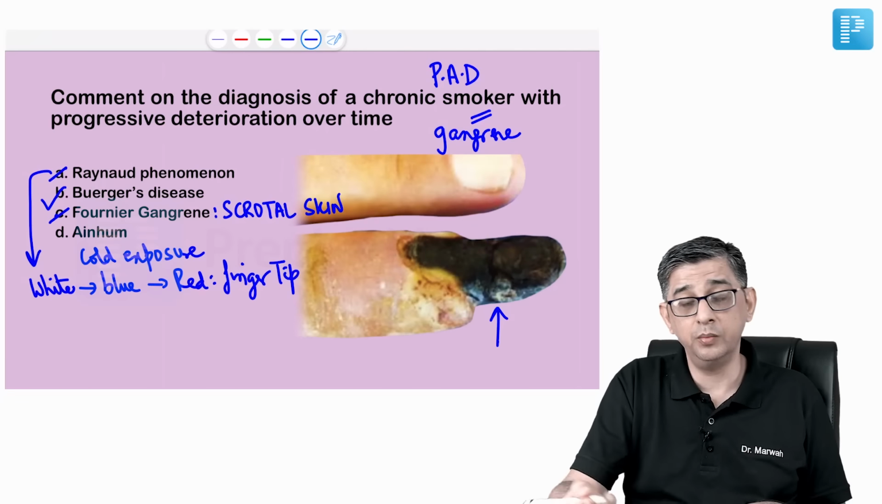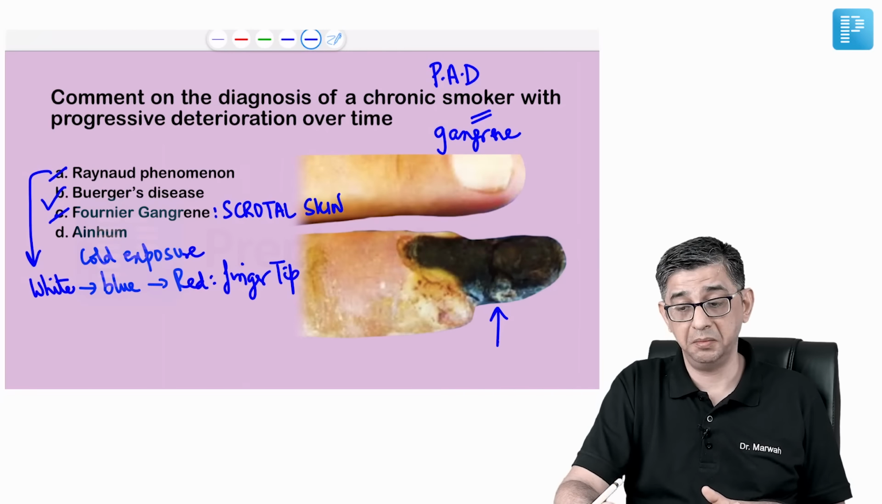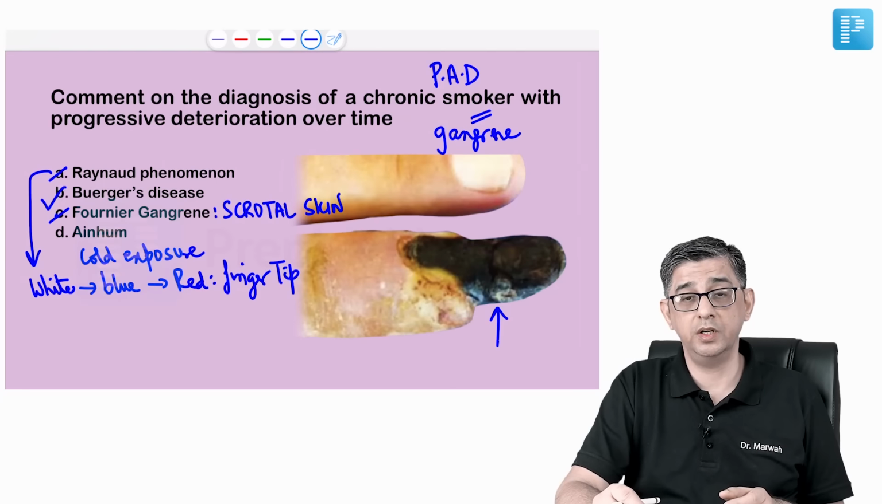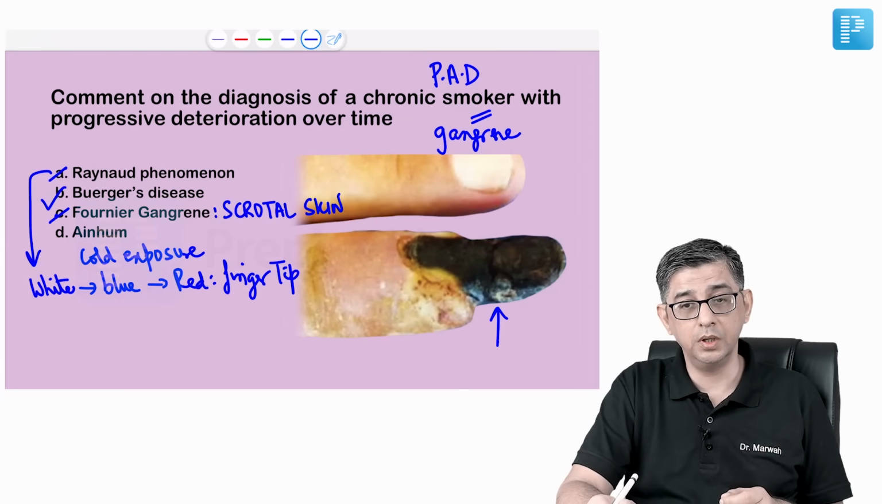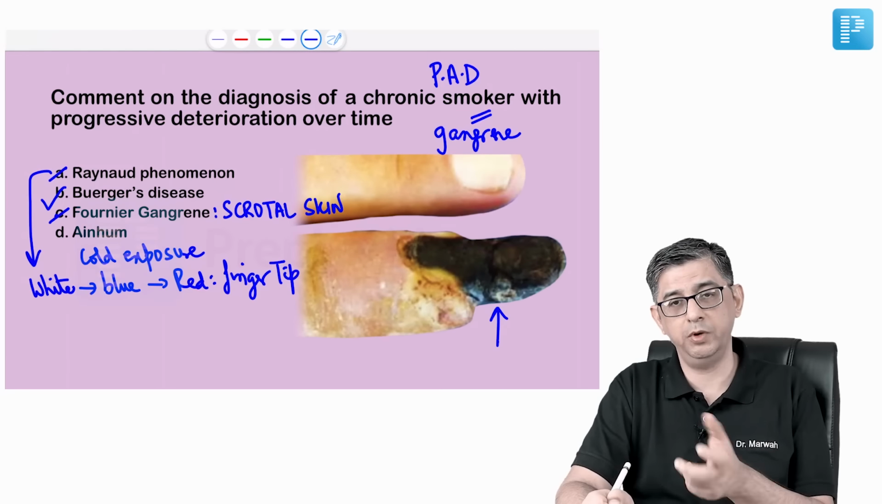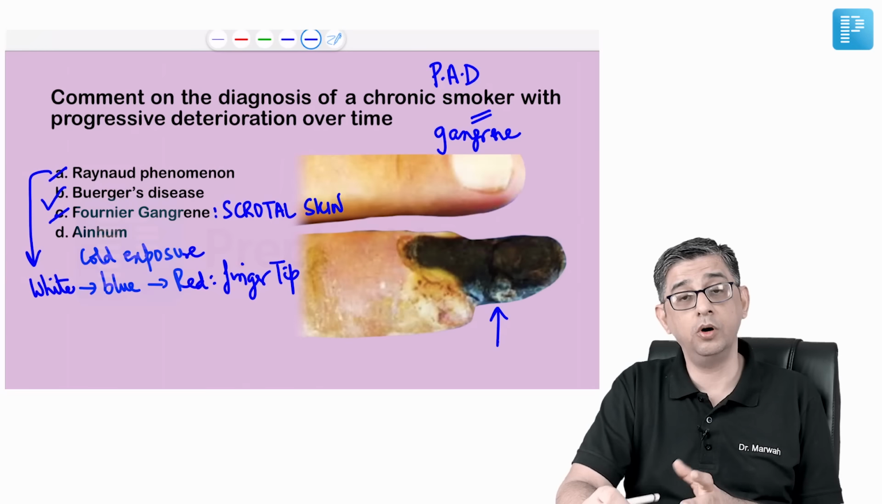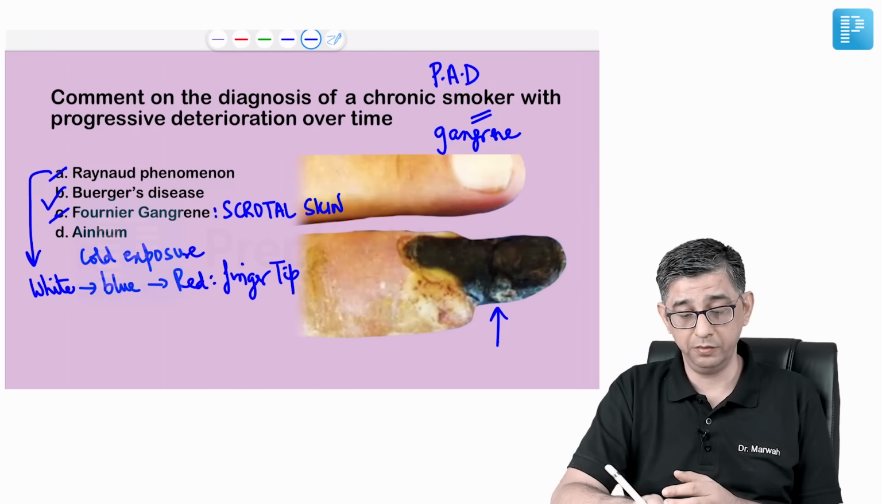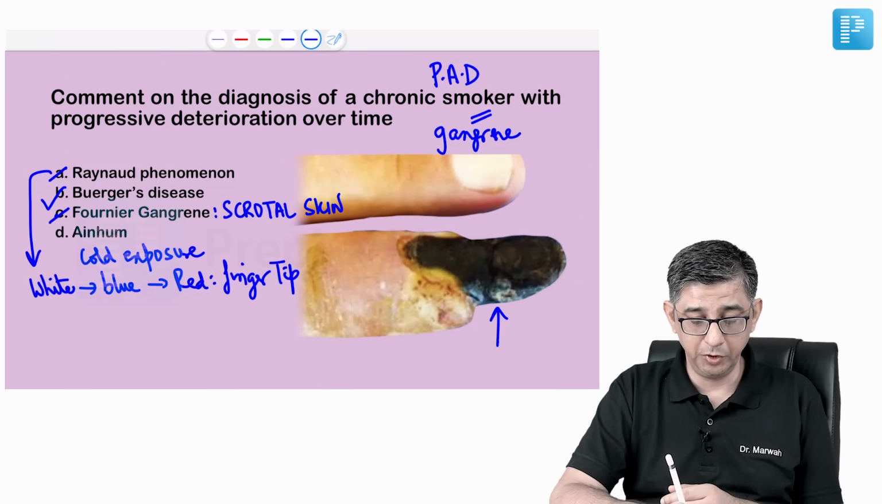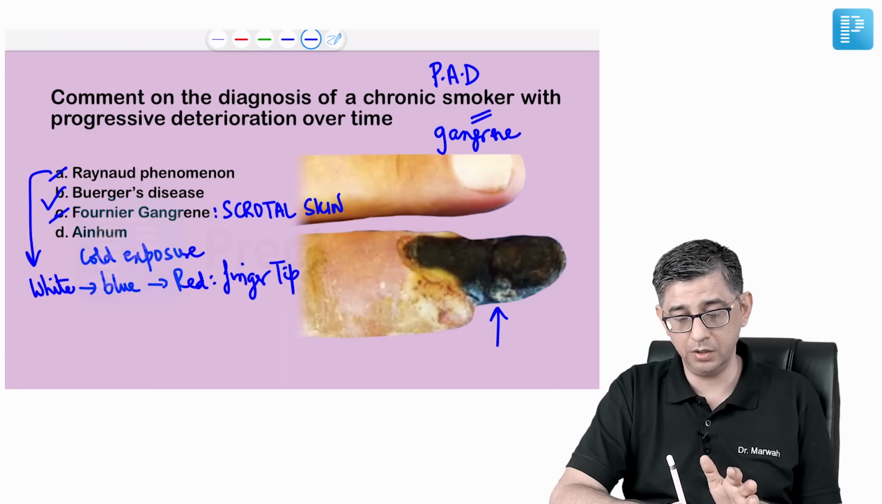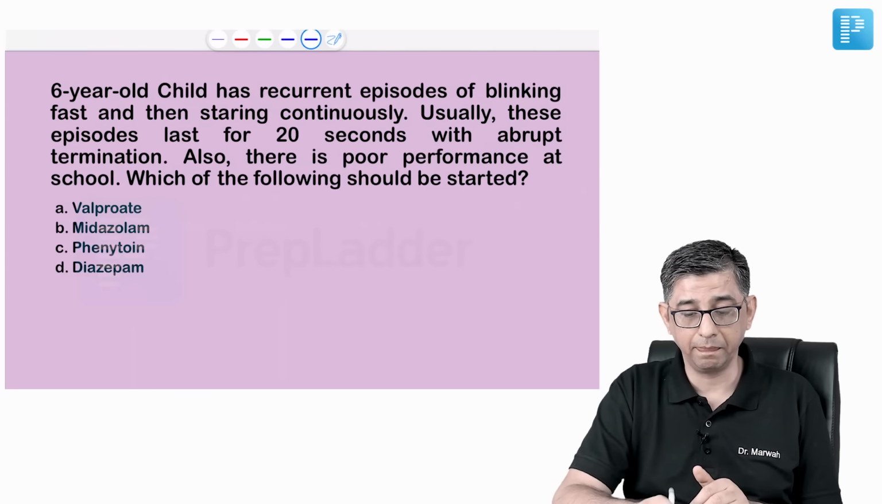And what is Ainhum? That Ainhum is given in Bailey Lovett in blacks, and this would be characterized by auto amputation. I mean, this old person, black, maybe of African descent, had an auto amputation. The thumb simply fell off. That's called Ainhum. And I mean, this is a very peculiar presentation. That's auto amputation in blacks.